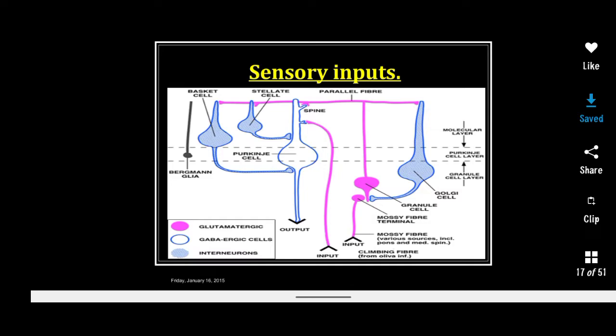One is feed forward inhibition, one is afferent inhibition, and one is negative feedback inhibition. So three types of inhibition are present in CNS. Here is the example of feed forward inhibition, that is, stimulation of the basket cell produces an inhibitory effect on Purkinje cells.